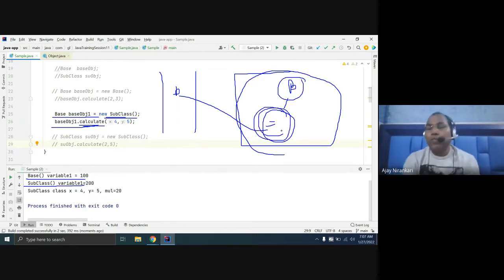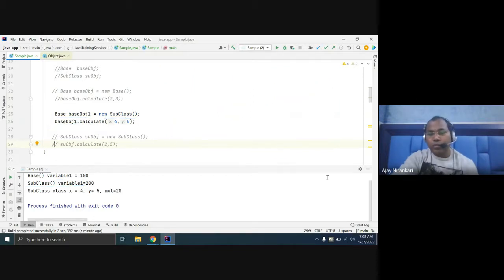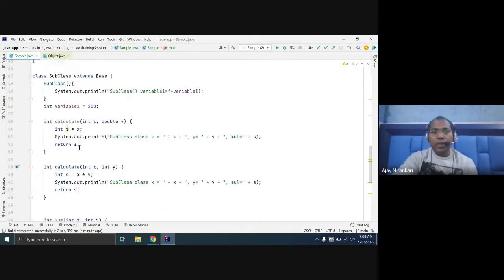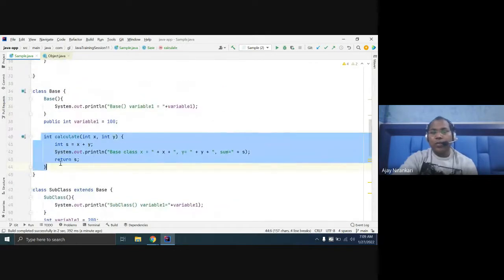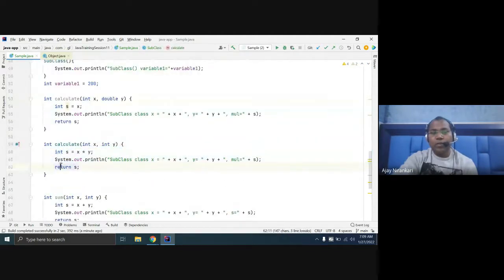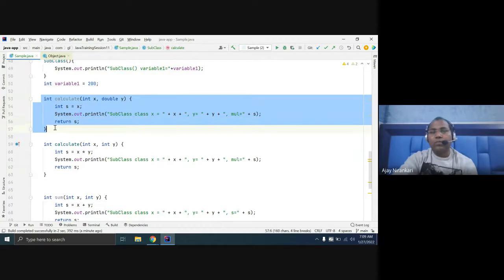Here one thing you have noticed: you can only invoke the calculate function that is defined in the base class. So you cannot invoke any method that is defined only in the subclass. For example, if you look at the code here, in the base class this function takes only 2 parameters.